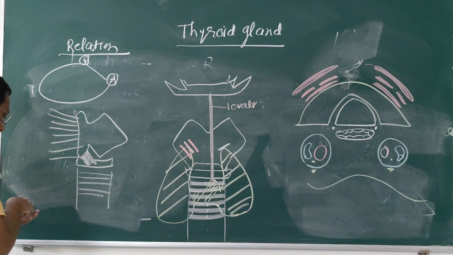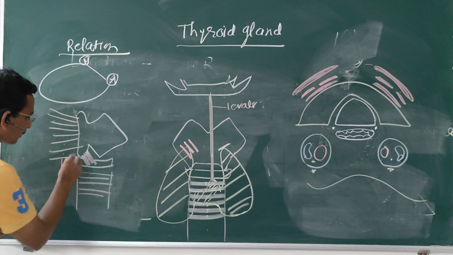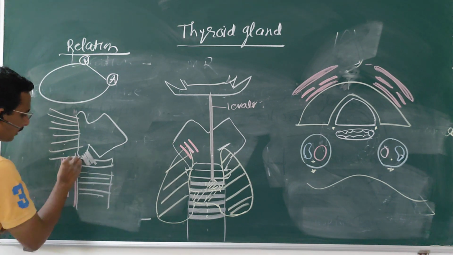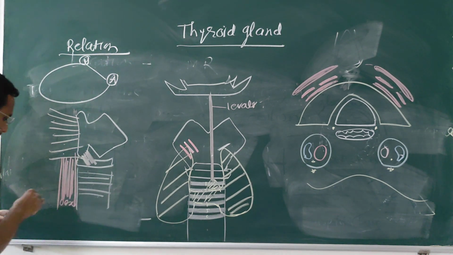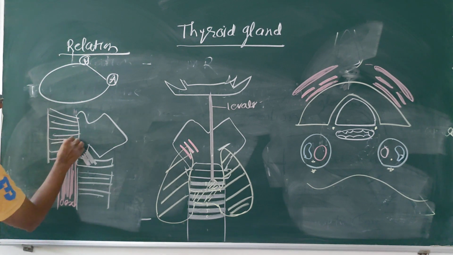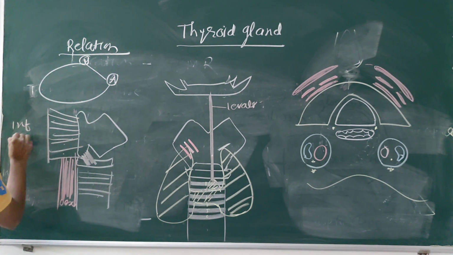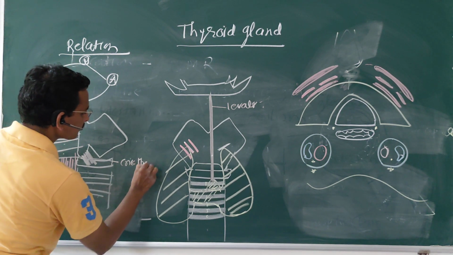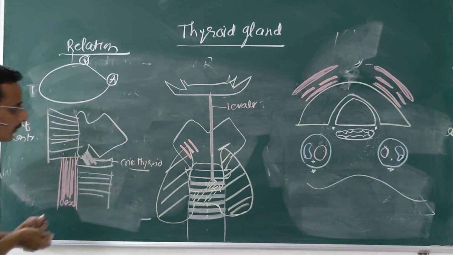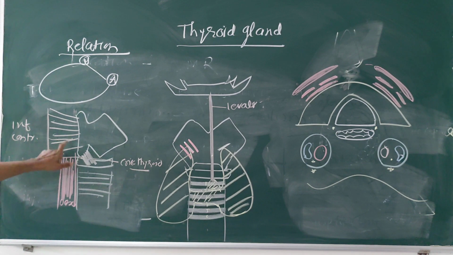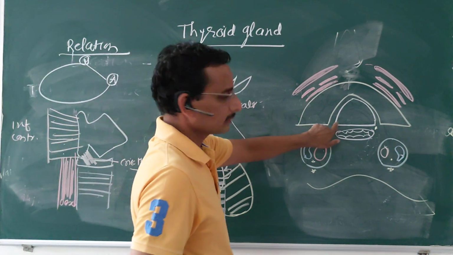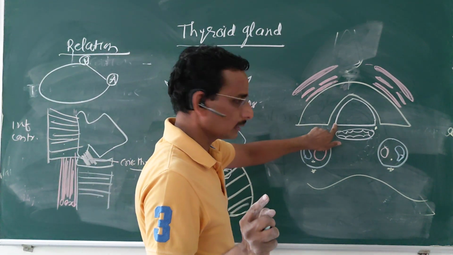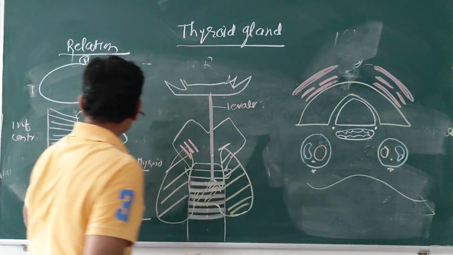And obviously, this is the esophagus. So these are the muscle fibers of the inferior constrictor and the cricopharyngeus. So these two muscles are related to the medial surface. Okay, so these are the relations of the medial surface.